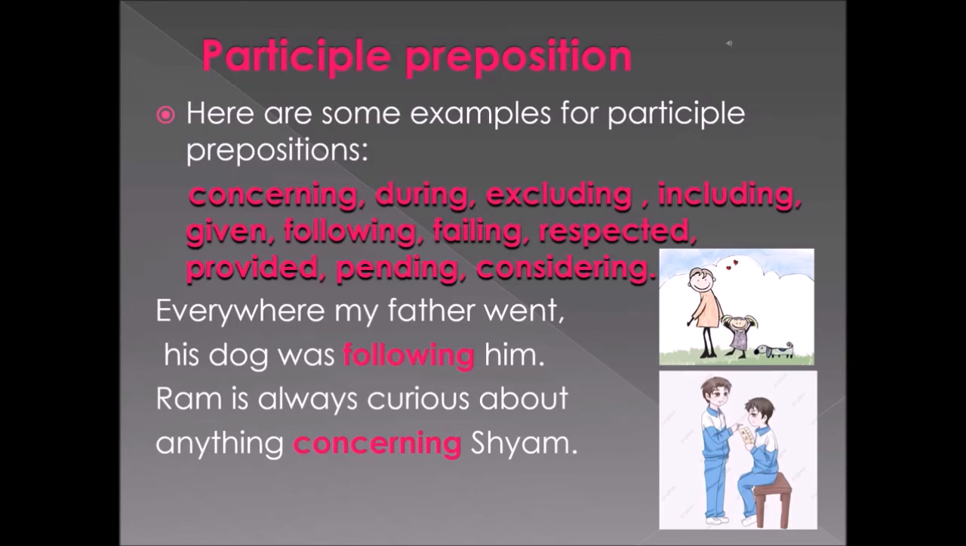So students, I have given a list of example sentences. Look at the first one. Everywhere my father went, his dog was following him. Look at the picture. A dad is going out with her child and their dog is following them. So that's what is given in the sentence. Everywhere my father went, his dog was following him.